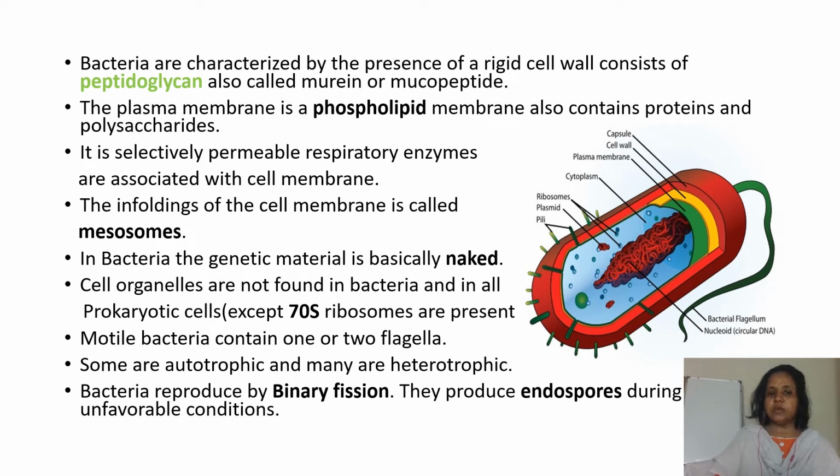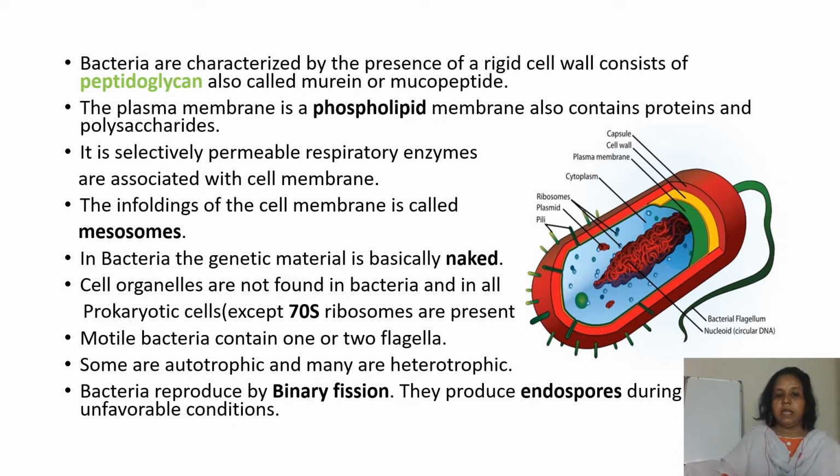The infoldings of the cell membrane are called mesosomes. In bacteria, the genetic material is basically naked. Cell organelles are not found in bacteria and in all prokaryotic cells except 70S ribosomes are present. So in bacteria there are no cell organelles but 70S ribosomes are present.